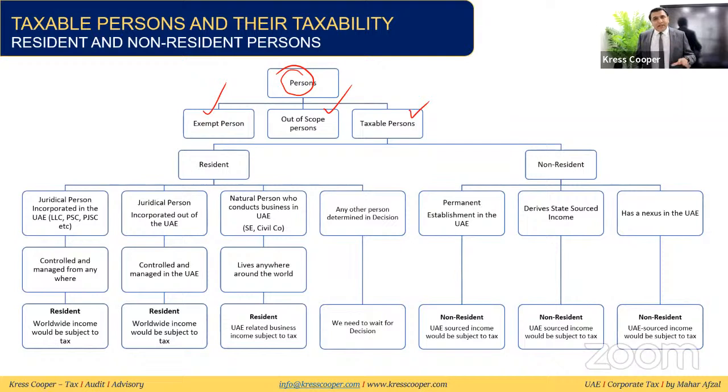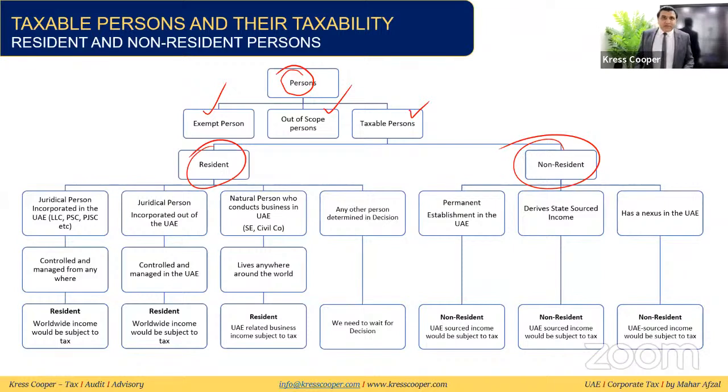When I'm asking about resident taxable person, it doesn't mean where the people or the business are living. This is resident status from the tax point of view. So the taxable person can be a resident taxable person or a non-resident taxable person. Law says juridical person. Who are the juridical persons? Juridical persons are LLC, limited liability company. This is a juridical person.